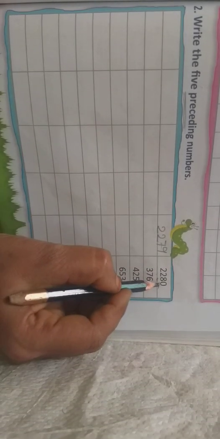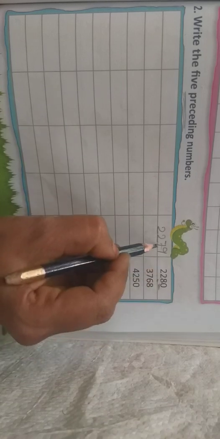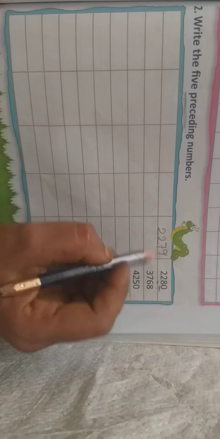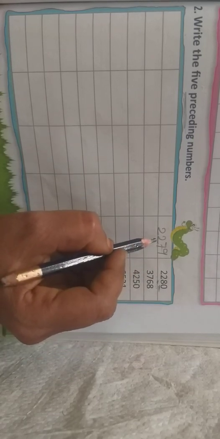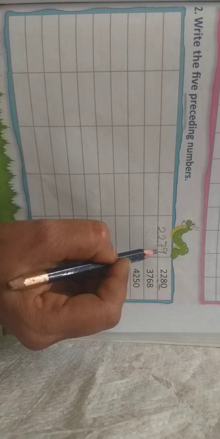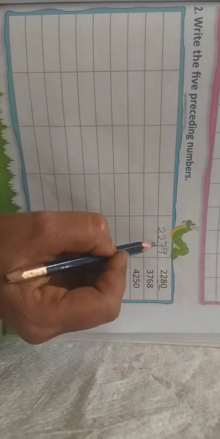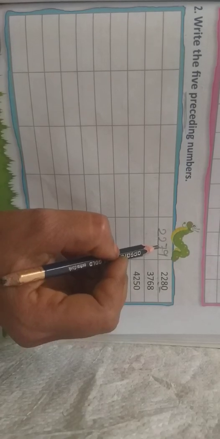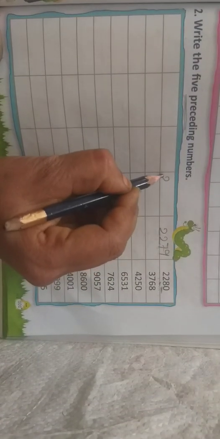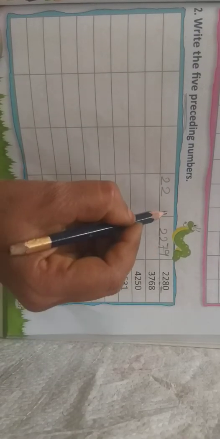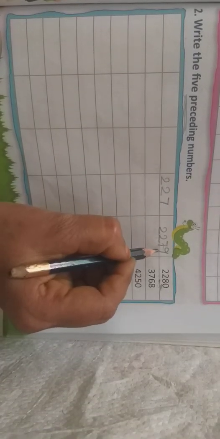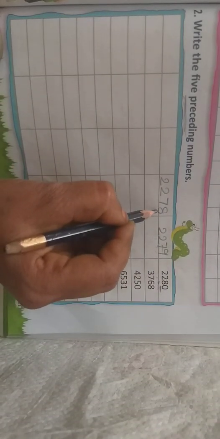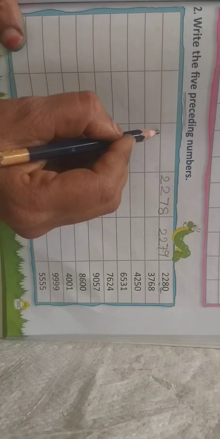22. Okay. 0 before 9. 8 before 7. 79. After 79 comes 80. 80 is there or not? Yes. 2279 is the predecessor number. Of which number will 2279 come before? Try to say the before number. Yes, 2279, before which number will come? 8. 2278.